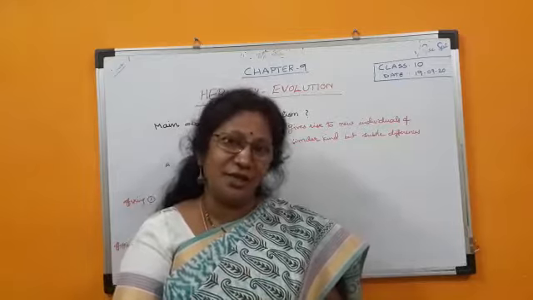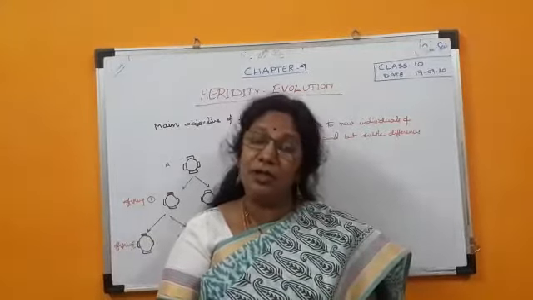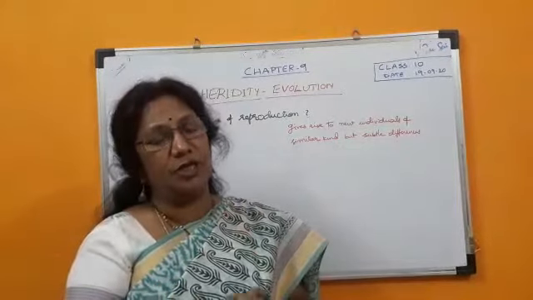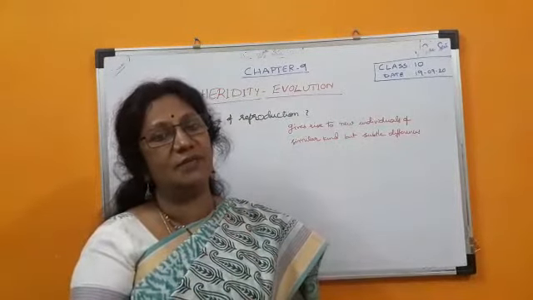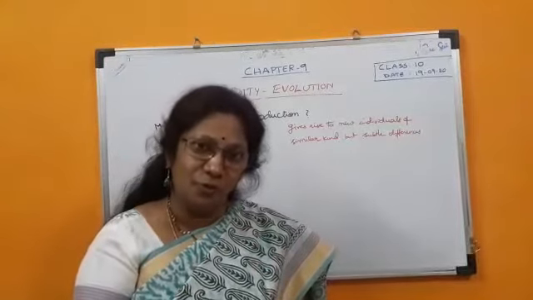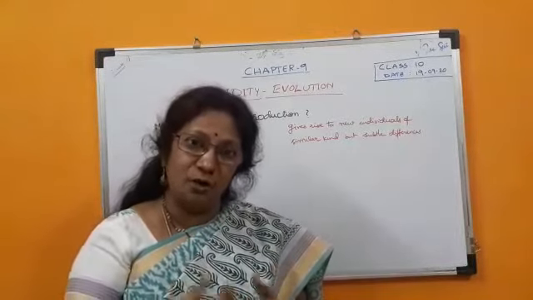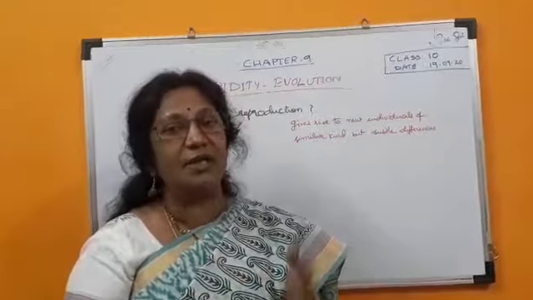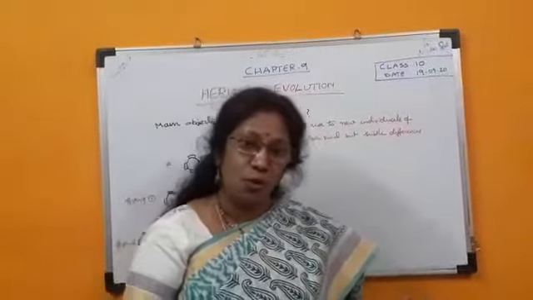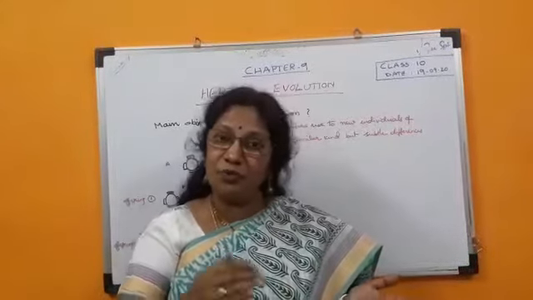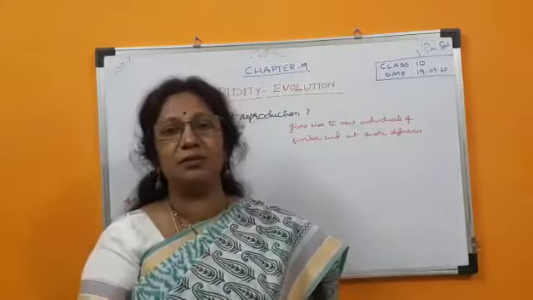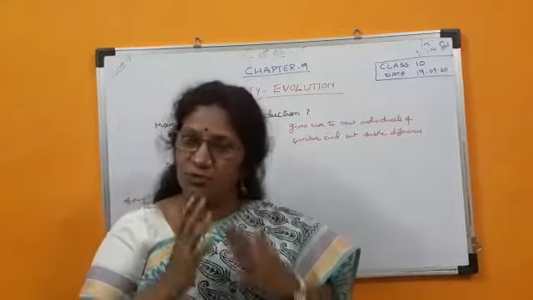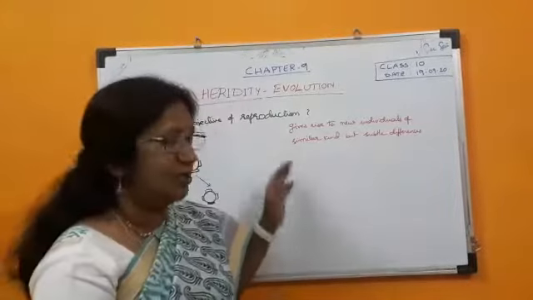Sexual reproduction, not asexual reproduction. Why sexual reproduction? Because 2 organisms will exchange their genes or chromosomes. That's why more variations will be generated in sexual reproduction. So sexually reproducing organisms will have more and more variations if you compare with asexually reproducing organisms. So which organisms are more habituated to the changing environment? Asexually or sexually? Sexually reproducing, obviously, because variations will be generated.